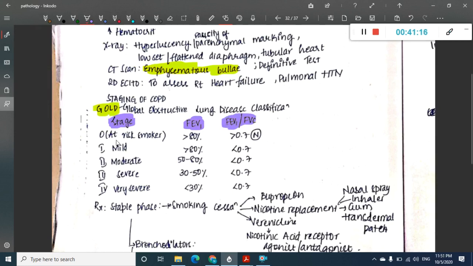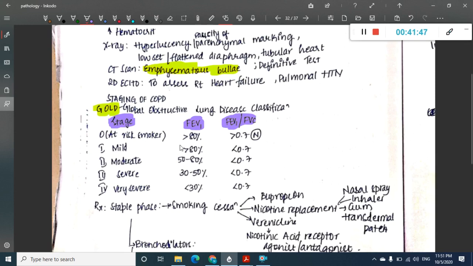At stage 0, FEV1 is more than 80% and FEV1 by FVC ratio is more than 0.7, that is normal. In stage 1, which is called mild, FEV1 is more than 80 and FEV1 by FVC ratio is less than 0.7. Remember, in stage 0, FEV1 by FVC is more than 0.7. In stages 1, 2, 3, 4, FEV1 by FVC ratio is less than 0.7.